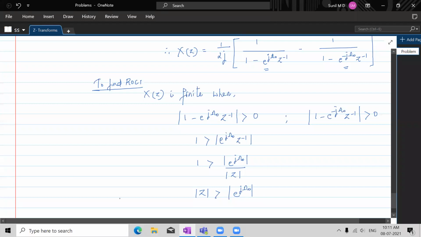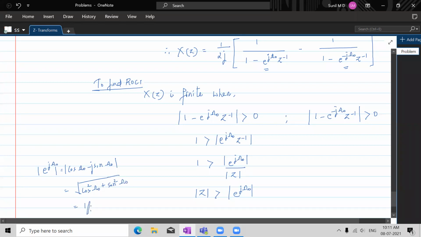Understand? So magnitude of e power j omega naught would always be 1. Why? What is e power j omega naught? See here, everybody. E power j omega naught can be written as cos omega naught minus j sine omega naught. So what is the magnitude of this? Magnitude is square root of cos square omega naught plus sine square omega naught, so it's a square plus b square form. So this is 1.